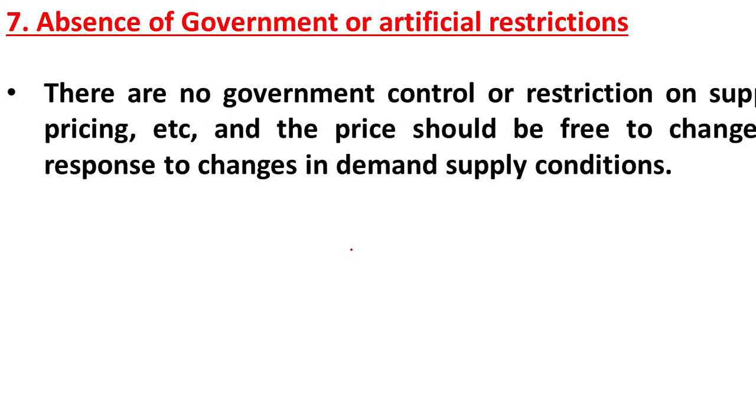The next feature of perfect competition is absence of government or artificial restrictions. There is no government control on supply, price or demand. Suppliers are allowed to produce in whatever quantity, and buyers are allowed to purchase in whatever quantity. There are no restrictions here. The government won't play any role here. The price is free, fixed by market forces such as demand and supply of the goods.